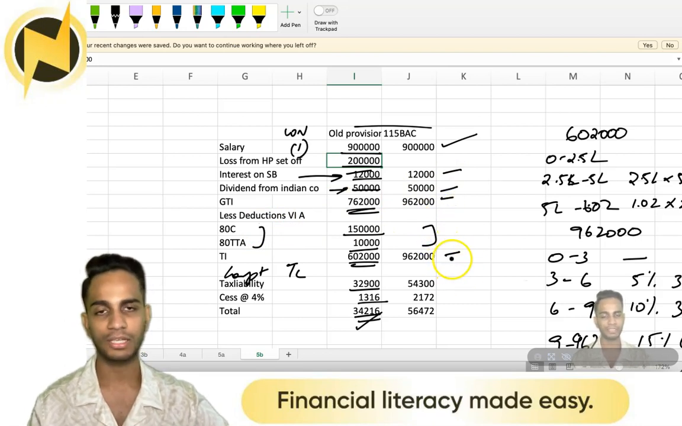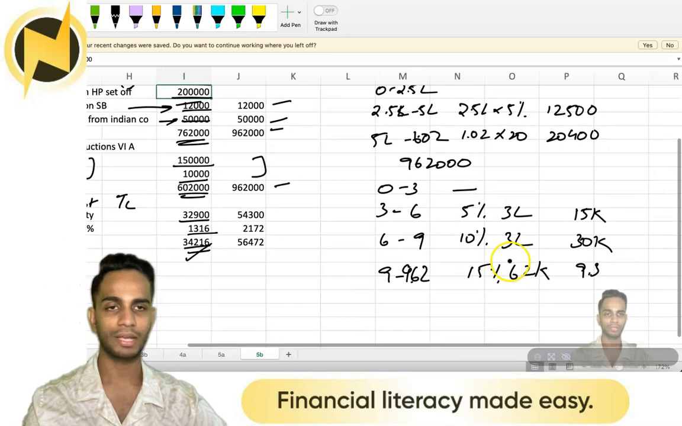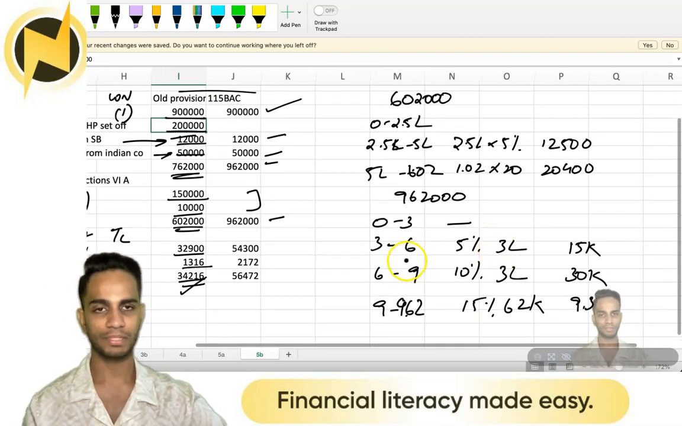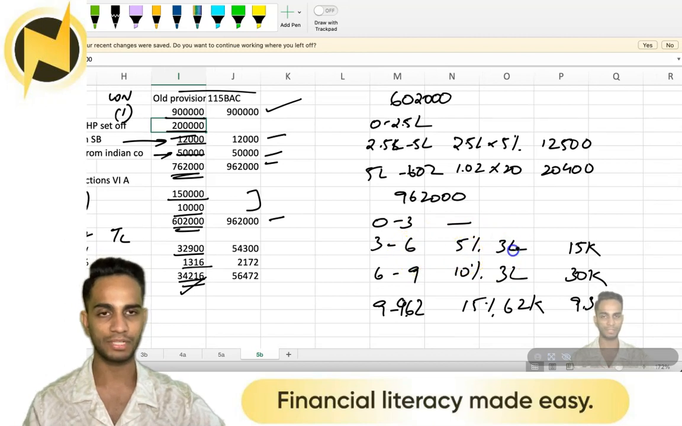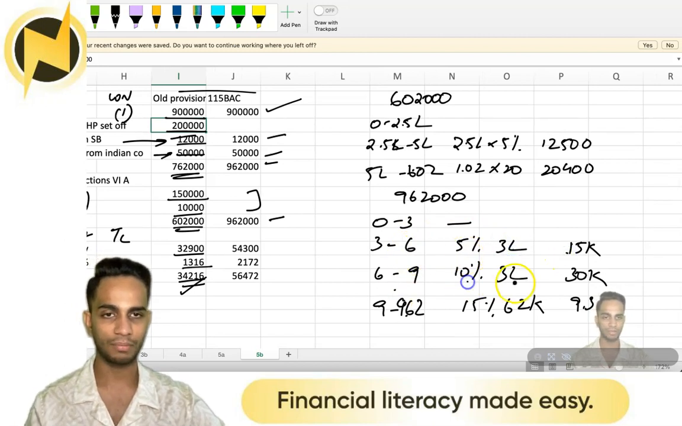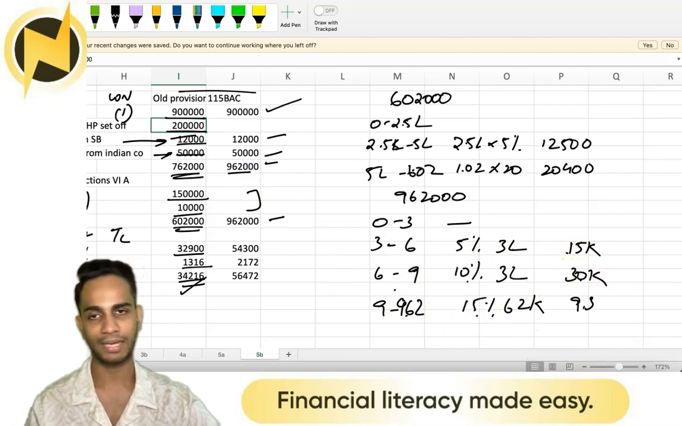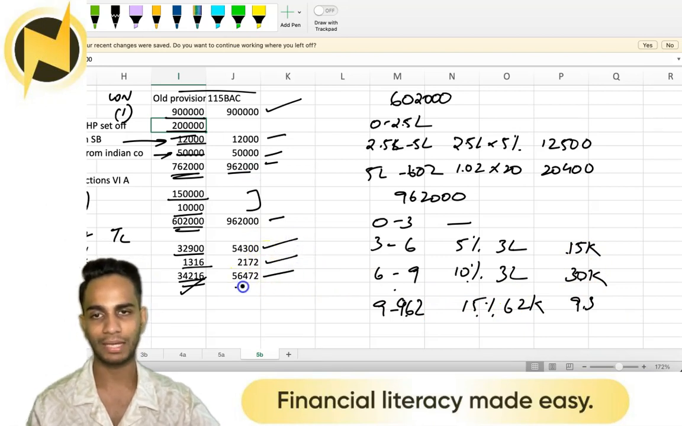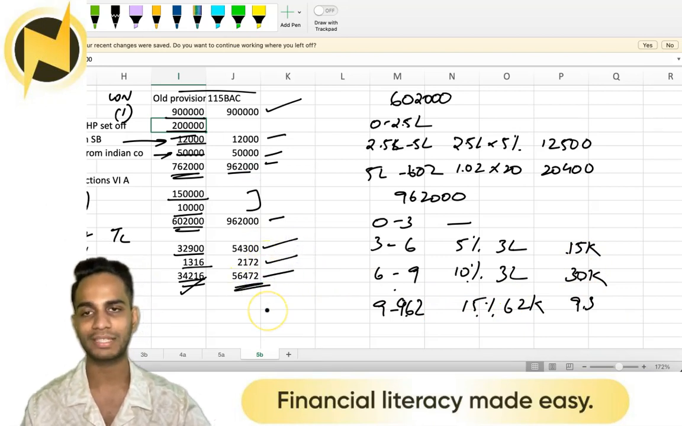Now taxability is 0 to 3, 3 to 6, 6 to 9, 9 to 12, 12 to 15, 15 and upwards. I've done the whole calculation here. It's pretty much simple. 0 to 3 nothing will come. 3 to 6 5%, so 15k. 6 to 9 10%, 30k. Then 9 to 9.62 15%, so 9.3k. So 15 plus 30 is 45, plus 9.3 will give you 54.3, plus cess, and your total tax liability will be 56,470.